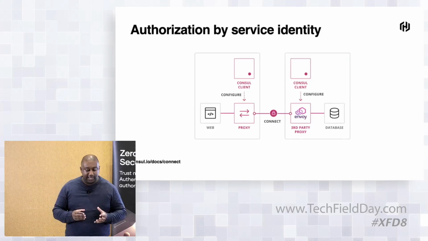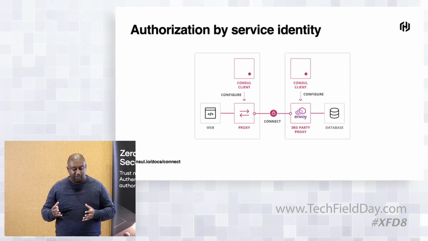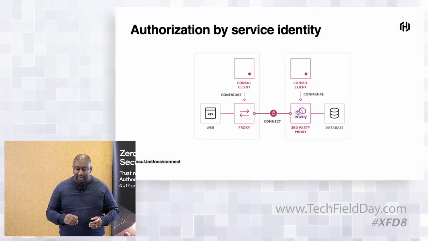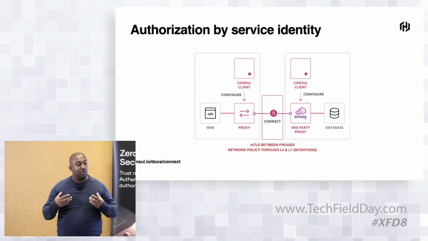I'll explain the architecture of that in a second. And that proxy is going to talk to another proxy, which is in the other environment, which is where the database is. And again, there's a Consul client there. So that Envoy proxy is what's going to connect the two. Now, the thing that makes that really nice is it creates mutual TLS between the different services. So through that TLS, you have mutual authentication between the two, and that's how we're assigning the identities.